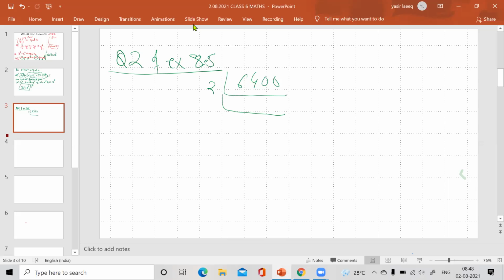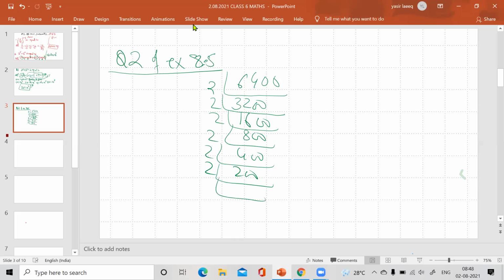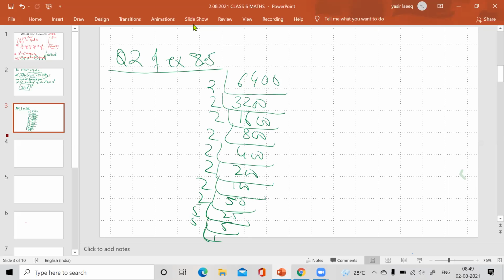It will be 3200. This will be 1600. This will be 800. This will be 400. This will be 200. This will be 100. This will be 50. This will be 25. This will be 5, 1.